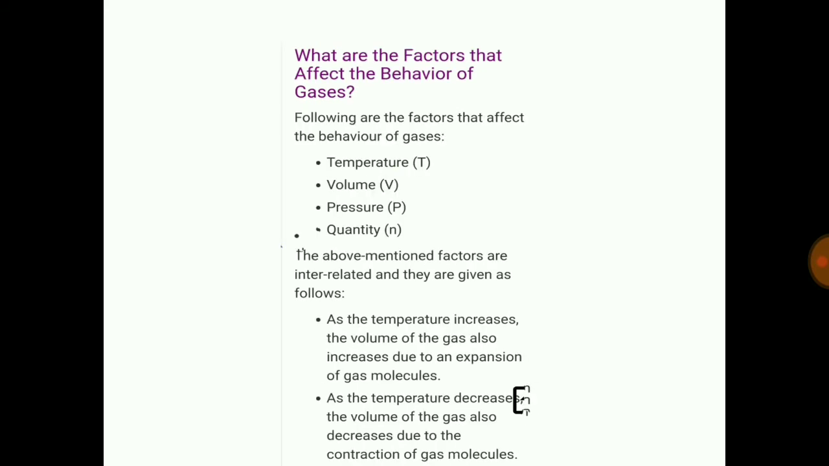What are the factors that affect the behavior of gases? Simply, the factors which are responsible for changing the behavior of gas are temperature, volume of the gas, pressure of the gas, and the quantity, the number of moles. The above mentioned factors are interrelated and they are given as follows.